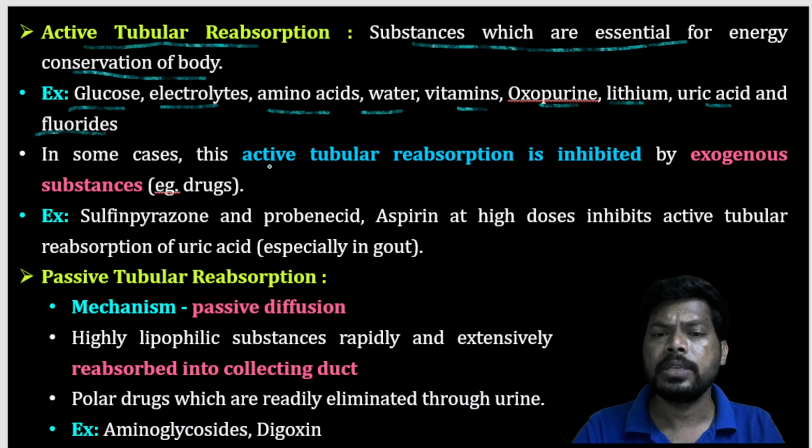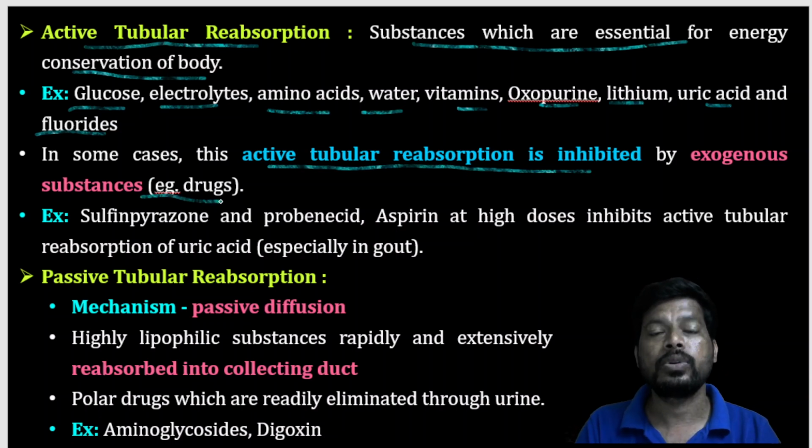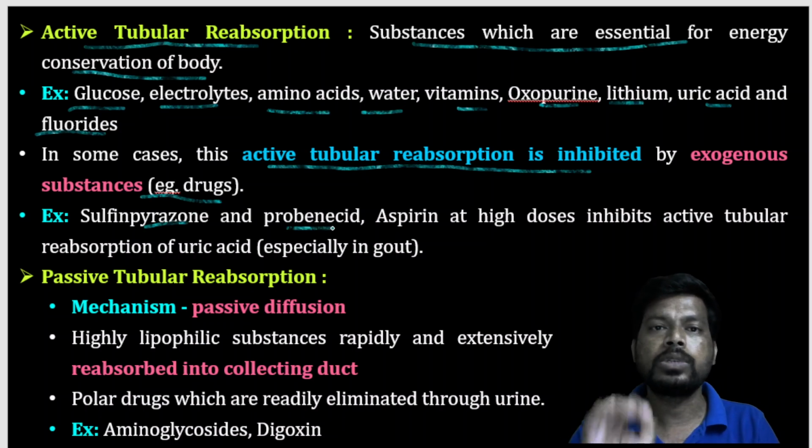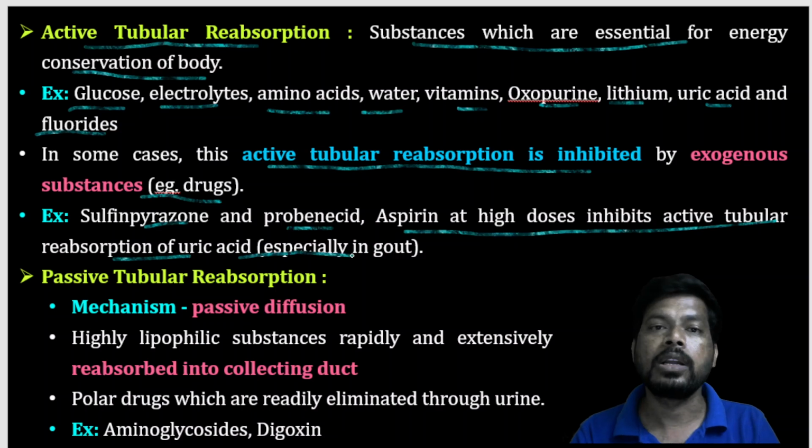In some cases, this active tubular reabsorption is inhibited by exogenous substances like drugs. The drugs which we take from outside of the body may inhibit this active tubular reabsorption. Drugs like sulfinpyrazone and probenecid, both gout drugs, and aspirin at high doses inhibit active tubular reabsorption of uric acid, which helps in gout treatment.